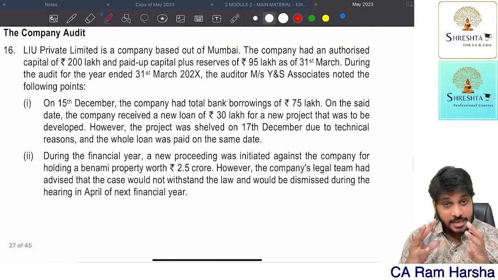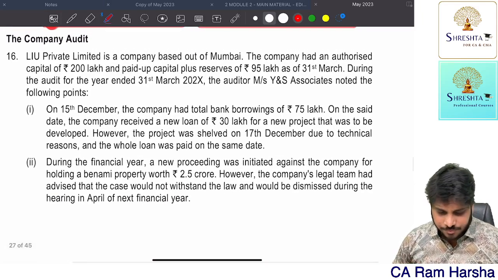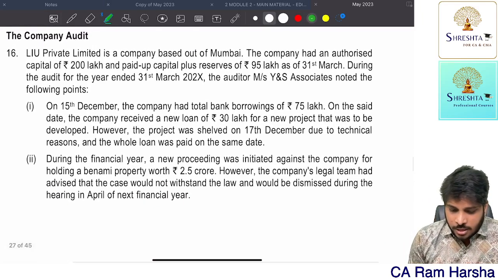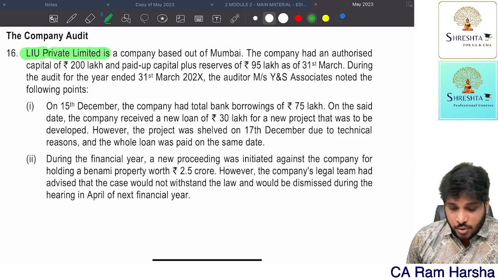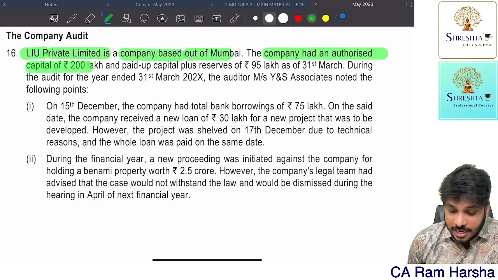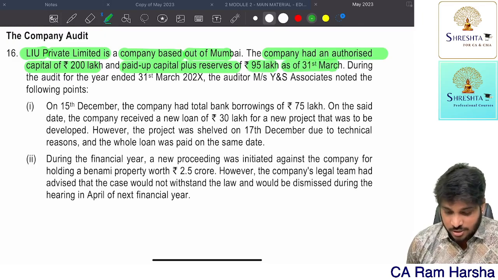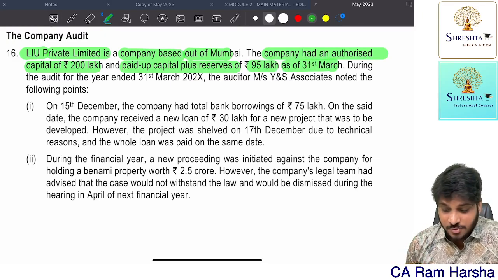Then company audit, again some key question, where generally you will get confused. LIU Private Limited is a company based out of Mumbai. The company had an authorized capital of 200 lakhs and paid up capital plus reserves of 95 lakhs as on 31st March. Private Limited company, paid up capital and reserves are given.